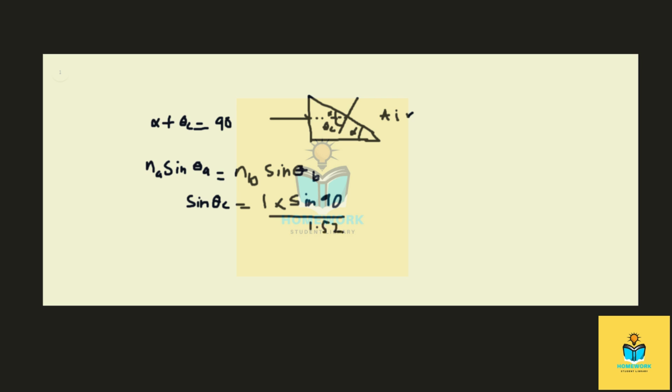Then we can solve for the critical angle. The critical angle we have here is 41.1 degrees. Then from here we can find alpha by simply plugging this value in. So alpha will be 90 minus 41.1 degrees, and the alpha we get is approximately 48 degrees. So this is for the case when the prism is immersed in the air.